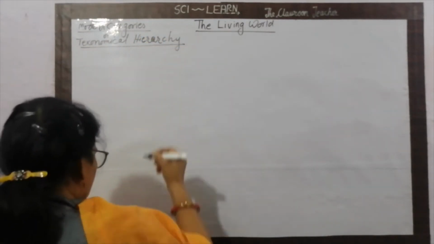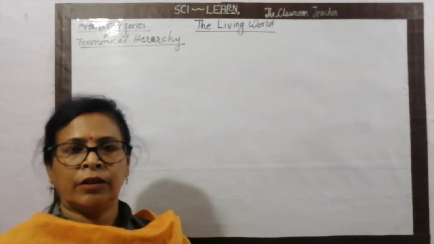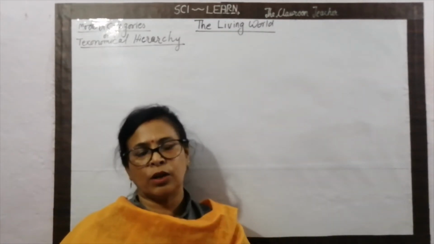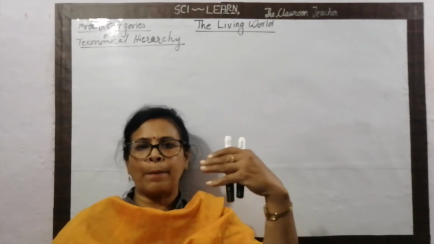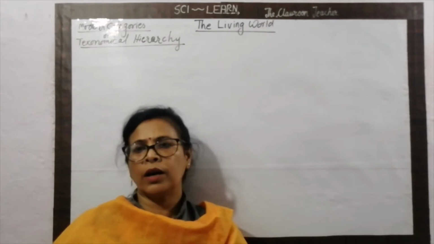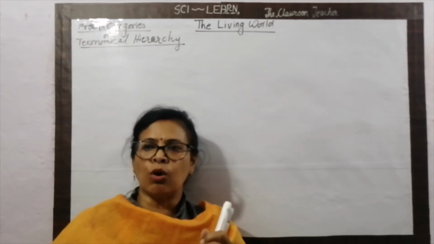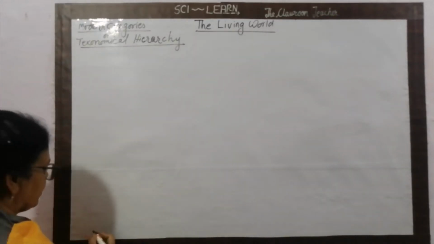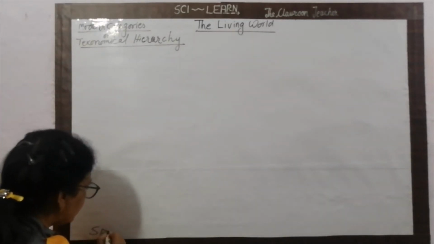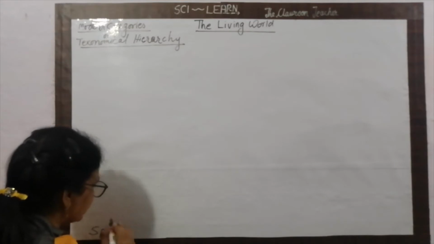Okay. Now we are going to start from the lower species, lower formation. From lower to upper level, we have to move in the hierarchy series from the lower level to the higher level. The smallest group is called species.